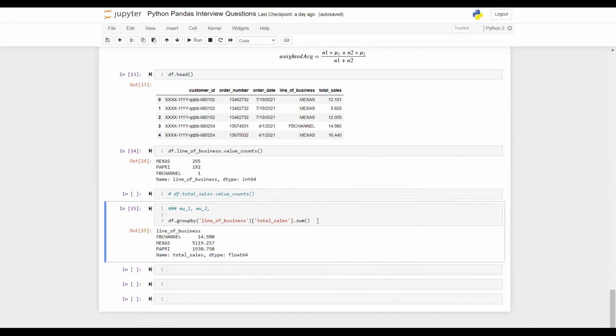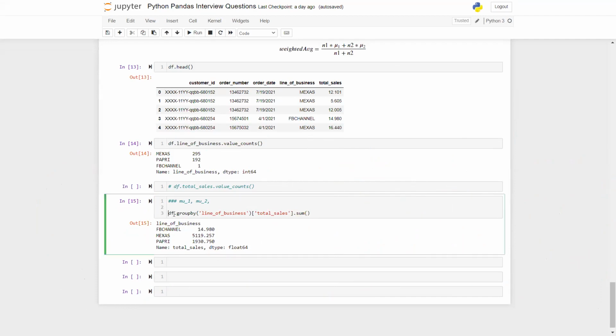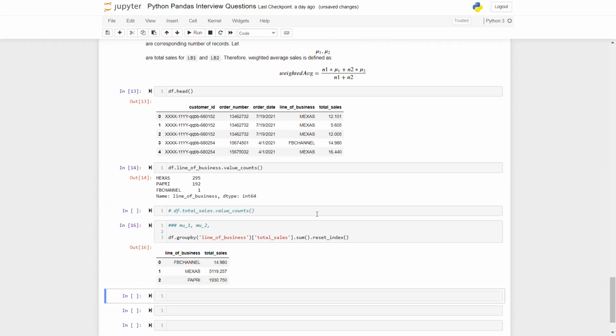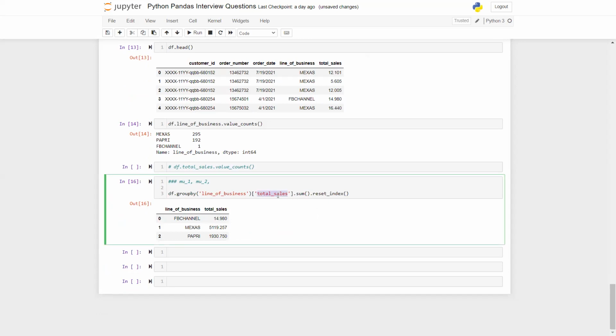So I got the sum, right? I'm going to store it, or if you want, you can reset the index to see it much better. Basically, I'm converting it to a data frame from a series. And if you see, that's my data frame. If you do not like this total sums, if you really want to rename it to another variable, that also you can do, rename underscore columns. It's rename, and then you give columns.